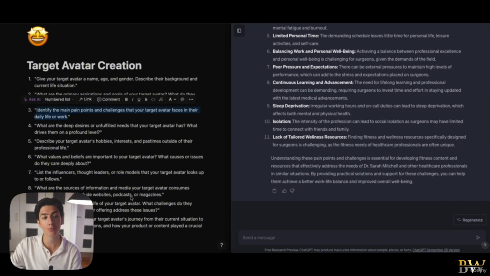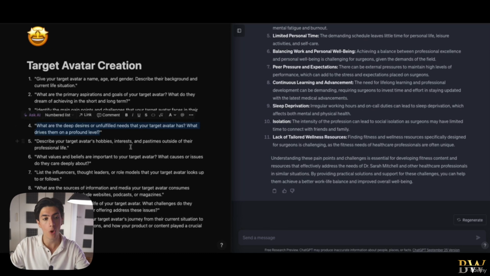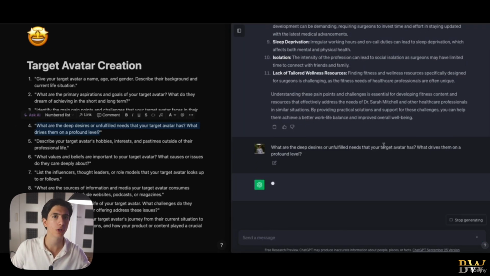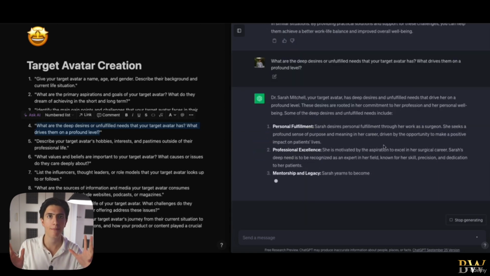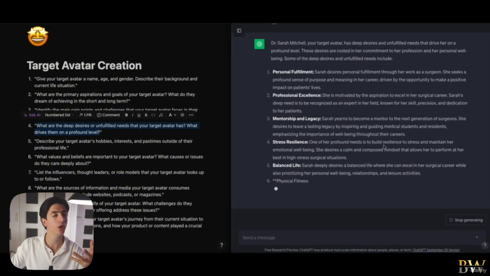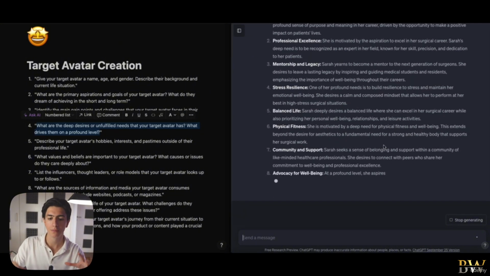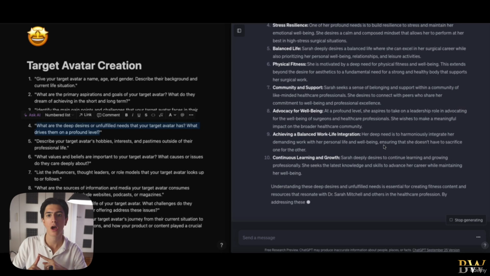So now let's move to the next prompt, which is: what are the deep desires or unfulfilled needs that your target avatar has? What drives them on a profound level? Extremely important prompt, because all of the problems that a person could have, and all of the problems that we could solve with our content, could be either around health, around wealth, or around relationships.